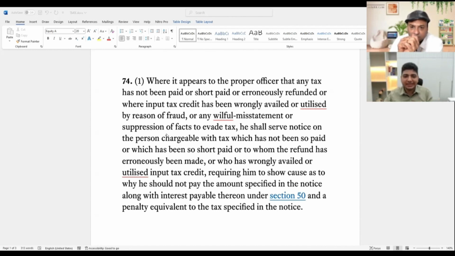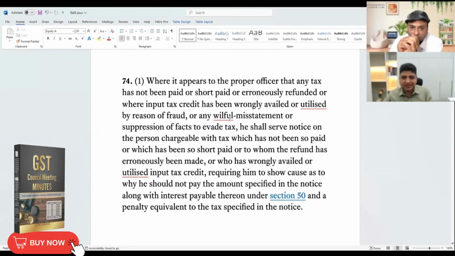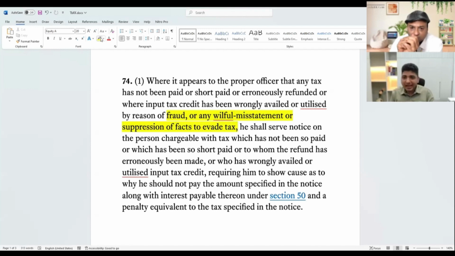What are those special ingredients? That is, it must be either fraud, or willful misstatement, or suppression of facts to evade payment of tax. Now comes the question, how do I read this? Because it says fraud, or willful misstatement, or suppression of facts to evade tax.